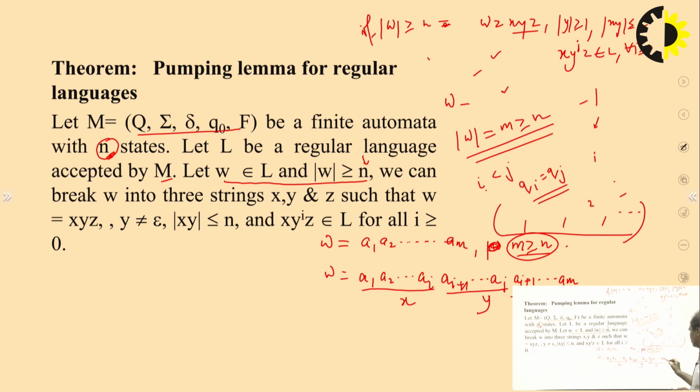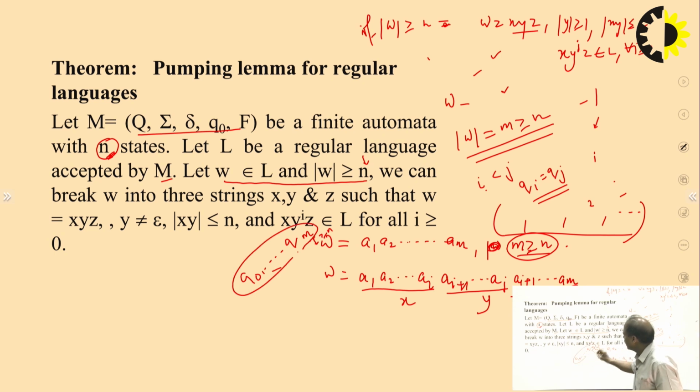Because the length of this string is M, and M is greater than or equal to N. So we have N states, let's say Q0 to Qm, and M is minimum N. So how many states do we have? We have minimum m plus 1 states, right? Q0 to Qm, and m is minimum n. So this is n plus 1. Total n plus 1 states we have now.